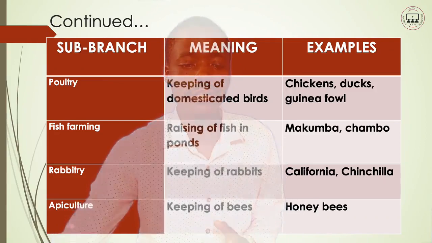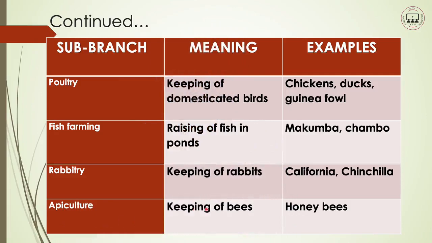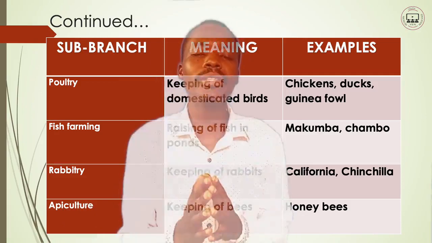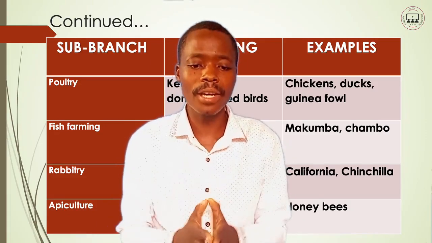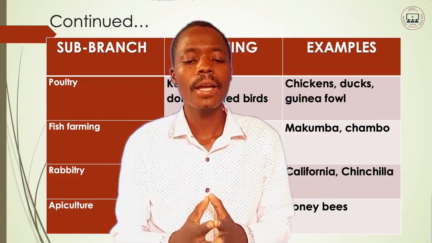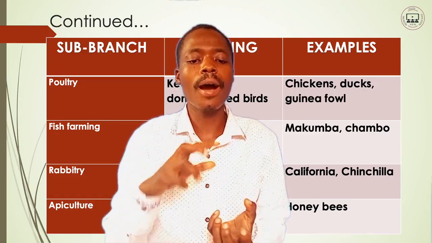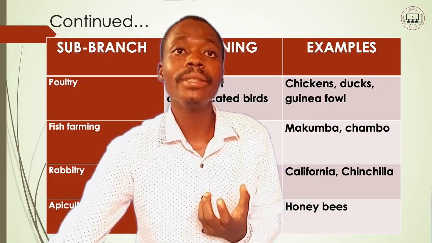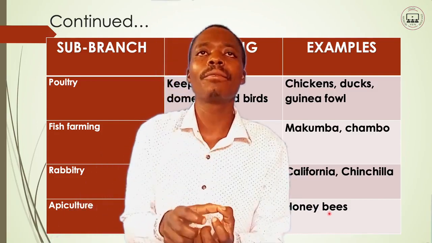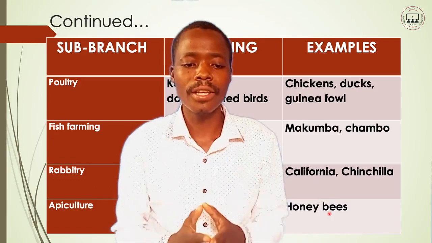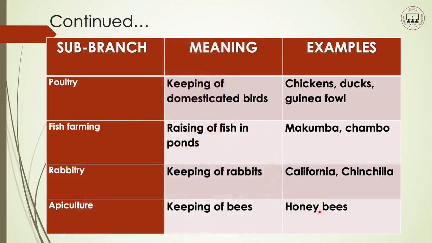Another one is apiculture. Apiculture is the keeping of bees. When you keep bees, you are practicing apiculture. It is becoming popular here in Malawi that most farmers venture into this business of apiculture, keeping of bees. Particularly here, they keep the honey bees. By the end, they get honey from that, which is sold for different purposes. So apiculture is keeping of bees, and the example is the honey bees.